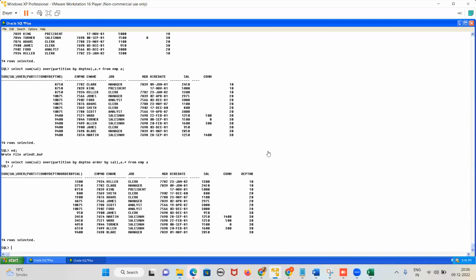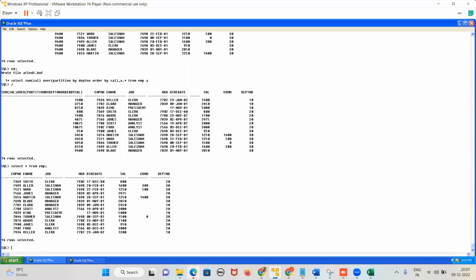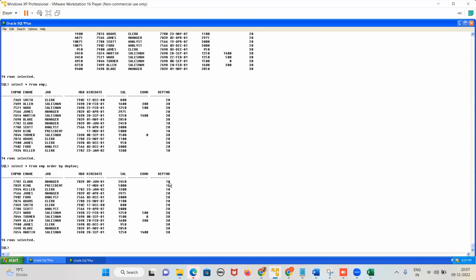Suppose you see the table, select star from EMP. The cumulative value means what? So for department, let me just sort it, order by department number. So for department 10, what are the salaries, guys? It is 1300.